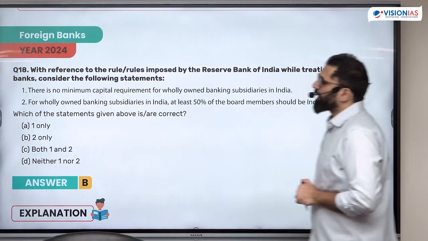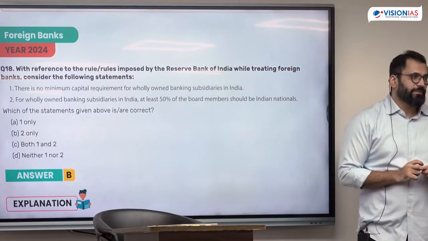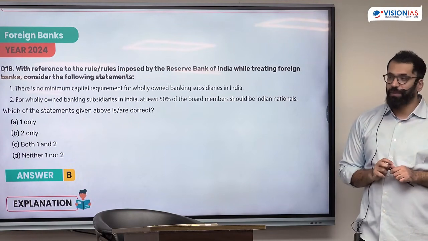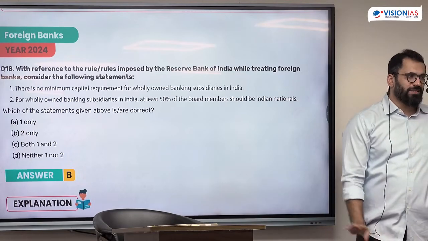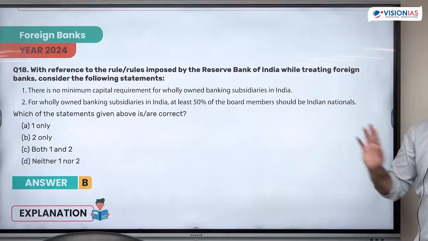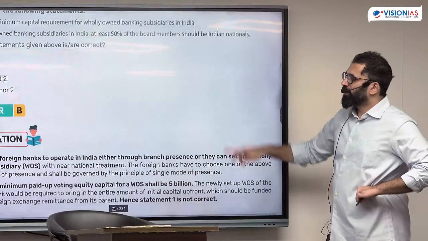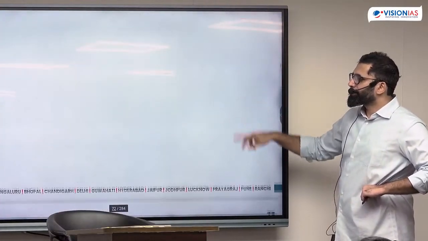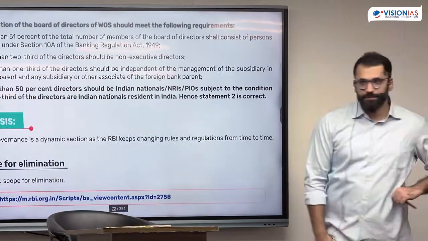Secondly, for wholly owned banking subsidiaries in India, at least 50% of the board members should be Indian nationals. This was a tricky statement. This is true. RBI has a regulation on foreign banking which says 50% of the board members should be Indian nationals. This is a difficult question where you need to know certain more basics about banking. Banking and financial markets have to be prepared well. The second is true, the first does not make any sense. Payment ecosystem. Rest of the questions we'll discuss in the next class.